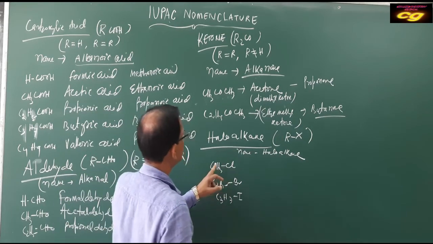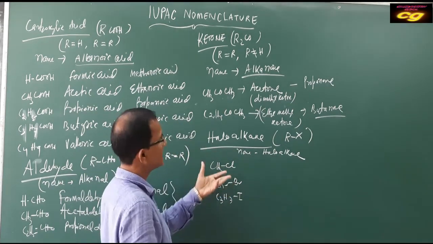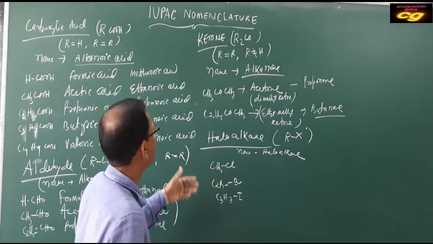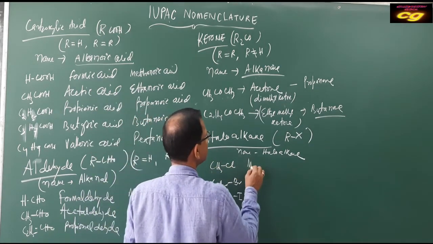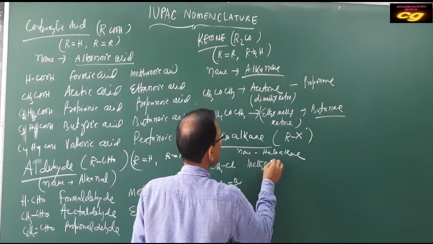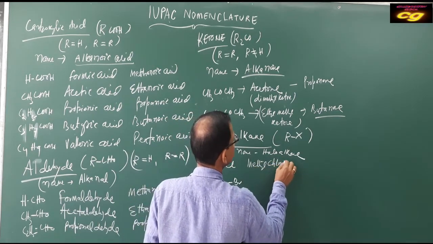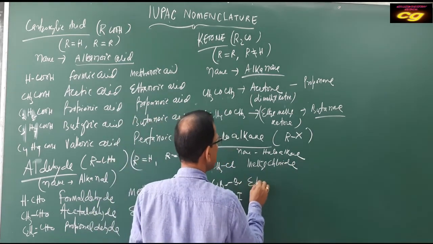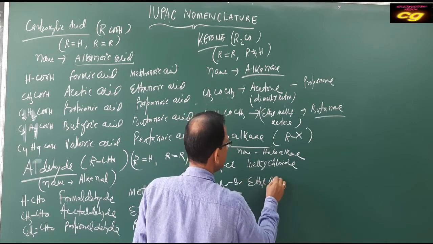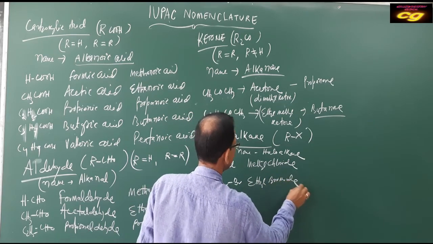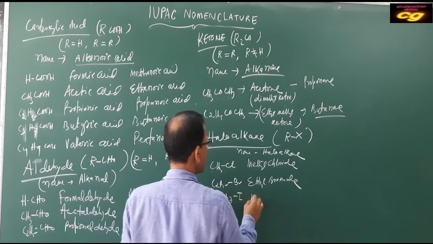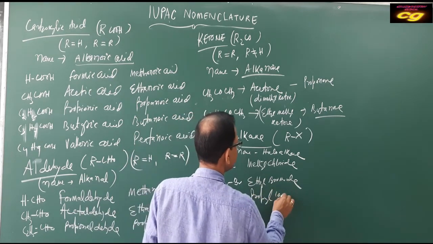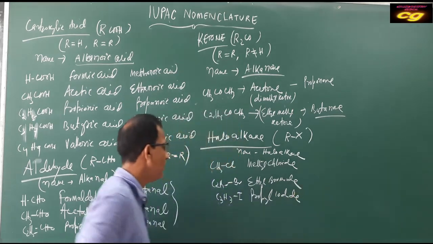Your common name is based on what is visible, the part is visible. That is called your common name. CH3Cl is methyl chloride. Here ethyl, C2H5, ethyl bromide. Here C3H7, propyl, propyl iodide. This is the common name.